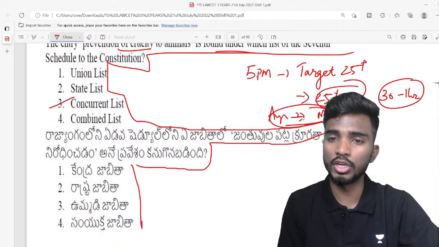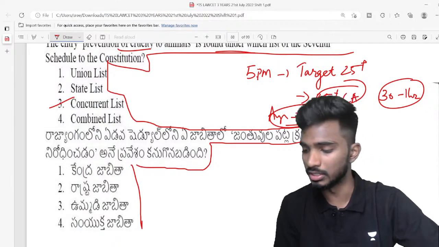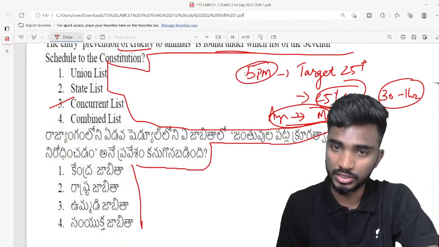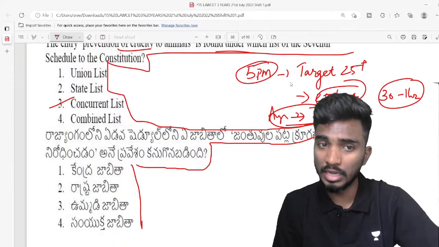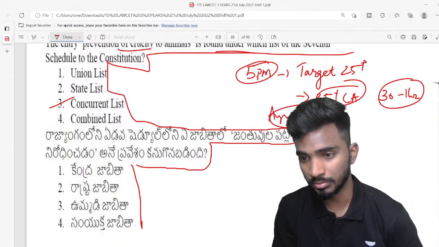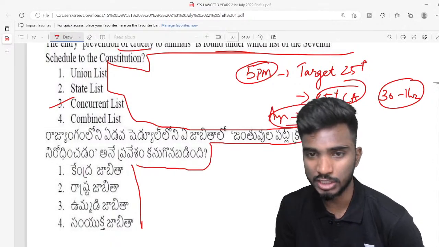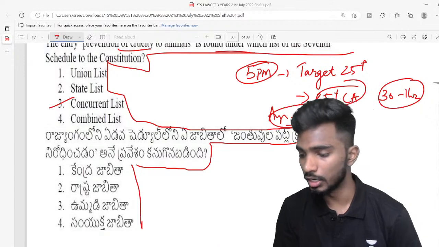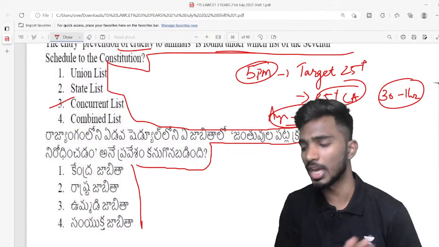August 2022 to May 2023, all the current affairs required for our exam, we will discuss every day at 5 PM. Along with that, the legal aptitude class at 2 PM will continue like this, right? So at 2 PM the legal class will continue in the same way, and current affairs will happen at 5 PM. That's a fixed time every day.